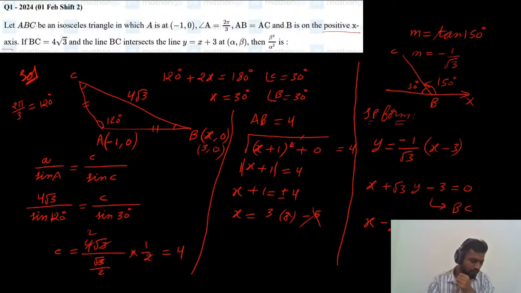There is an audio lag. Okay, one second. Yes, now is it clear? Yes, okay, it is clear now.